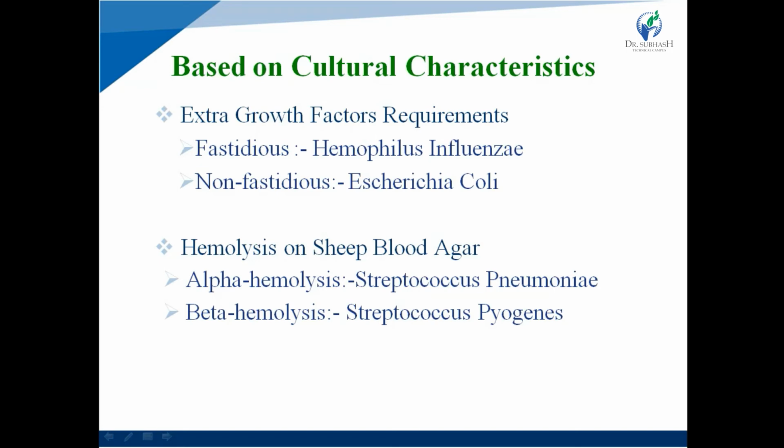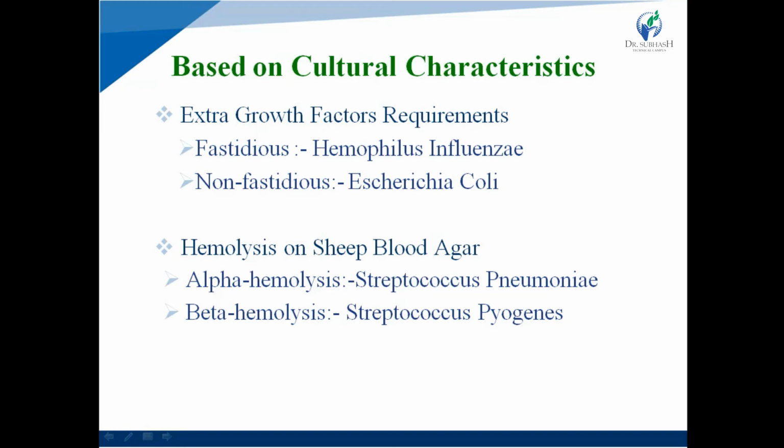A fastidious organism is any organism that has complex or particular nutritional requirements. Example is Haemophilus influenzae. A non-fastidious organism doesn't have any special nutritional requirement. Example is E. coli.